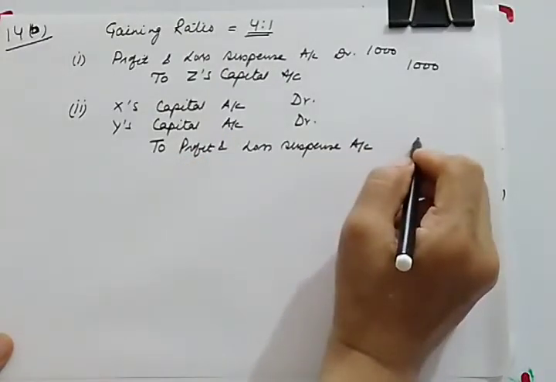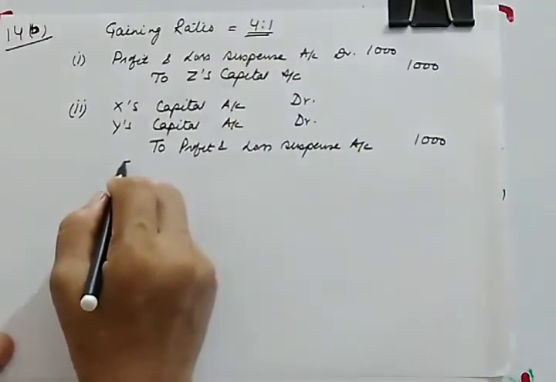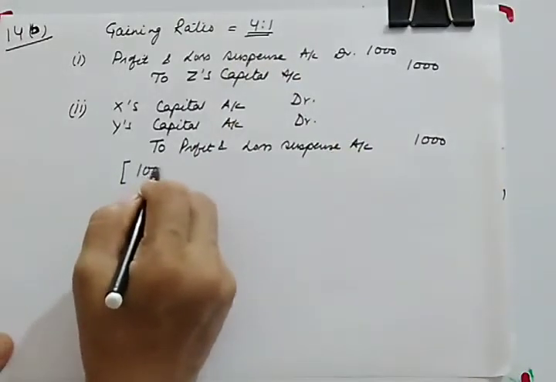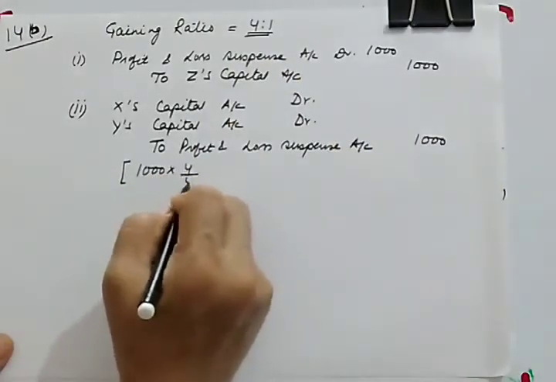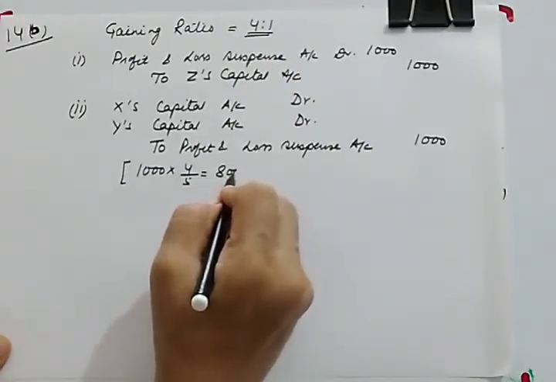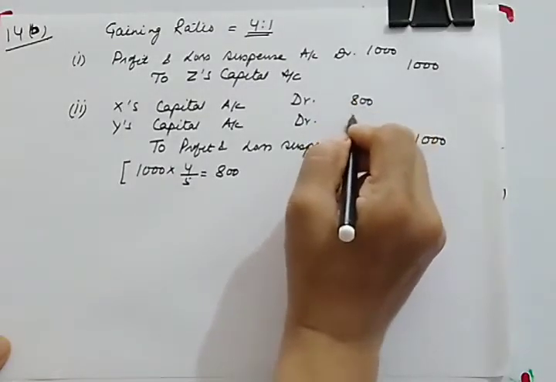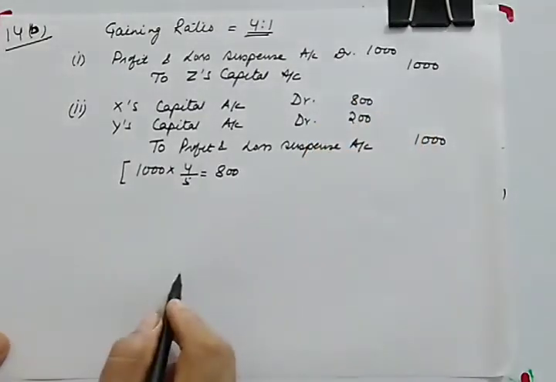It will be 1000, and divide this 1000 in the ratio of 4:1. So 4/5 and 1/5, that is 800 and 200. X will contribute 800 and Y will contribute 200.